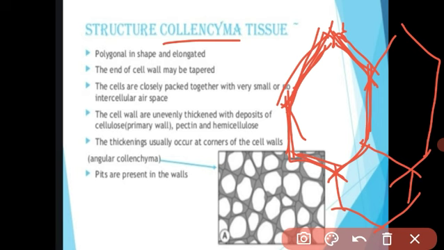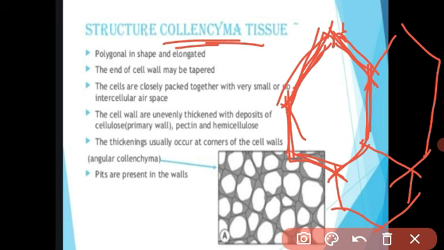Due to the elasticity, the plant can bend without breaking. Understood, students? What is meant by elasticity? And the collenchyma is closely packed, with small or no intercellular space. The cell wall is thick. Understood? What is the collenchyma? Collenchyma cells also contain chloroplast organelles, so they also help with photosynthesis.